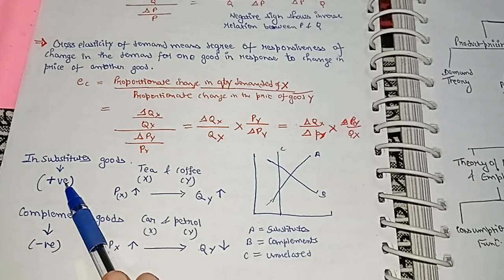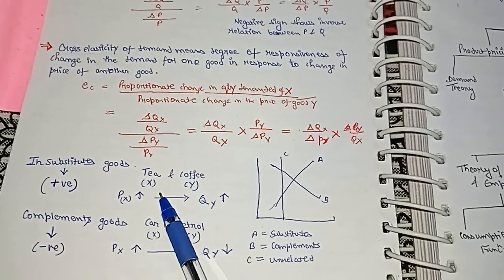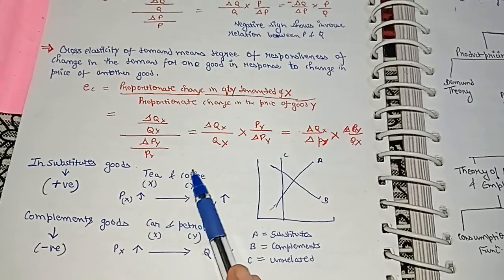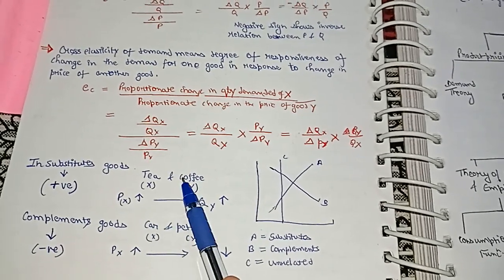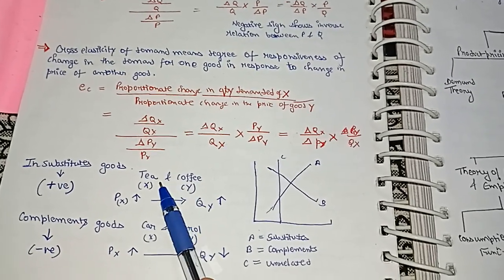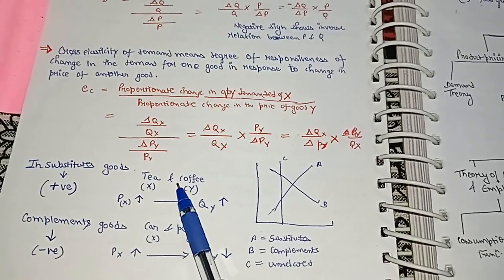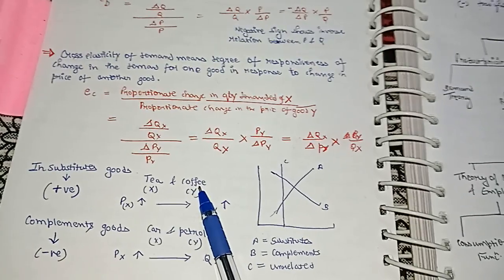And in case of substitute goods, there is a positive relationship. How so? I have already explained. Let's suppose the price of tea is rising, so a very rational consumer, this is the right word, rational consumer, what could he do? He could shift his demand towards coffee, right?